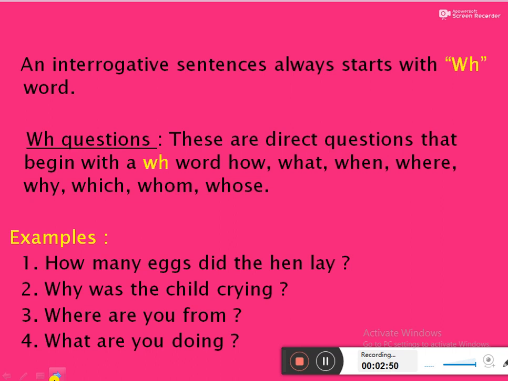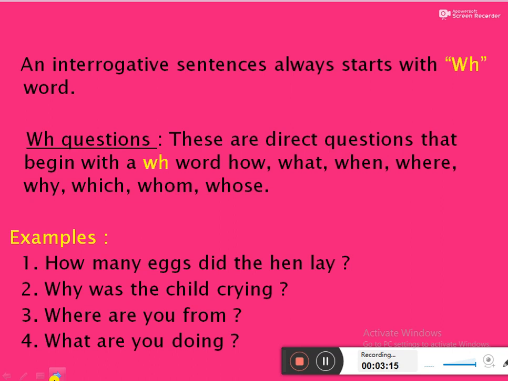WH questions. These are direct questions that begin with a WH word. Sometimes it begins with how also. WH words, for example, you can see what, when, where, why, which, whom, whose. Here you can see some examples.